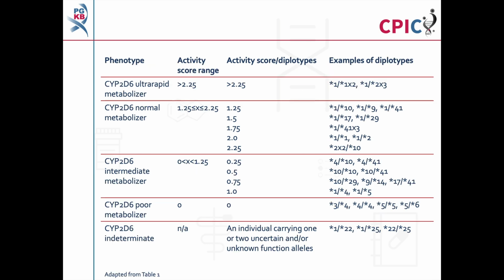The activity values of a patient's CYP2D6 alleles can be added together to give a total CYP2D6 activity score for the patient. The CYP2D6 activity score is then used to assign a CYP2D6 metabolizer phenotype to the patient. Note that genetic tests from different laboratories may not use this scheme to assign CYP2D6 metabolizer phenotypes. Because of this, the guideline advises that a patient's CYP2D6 diplotype is noted and activity score calculated before making clinical decisions based on this guideline.